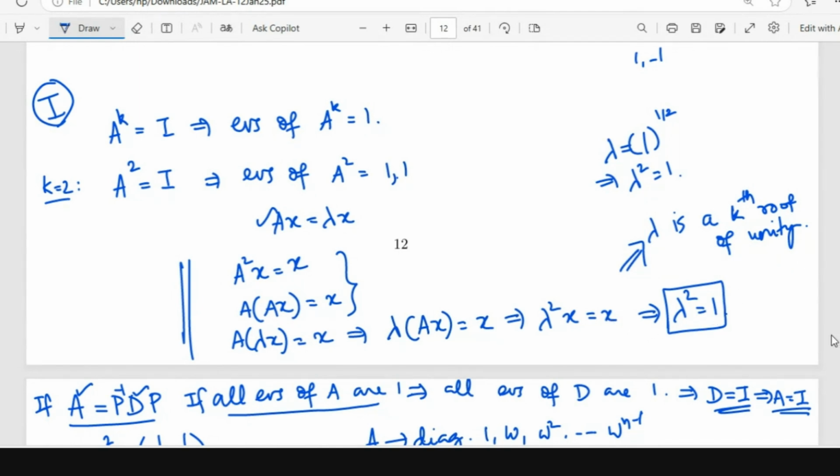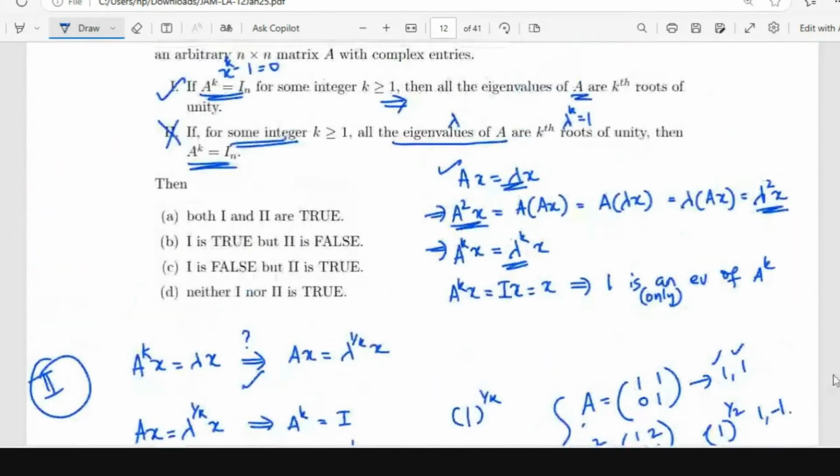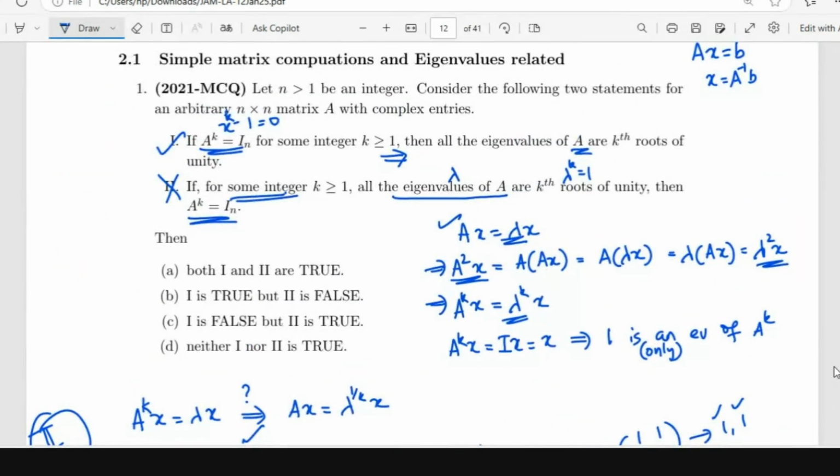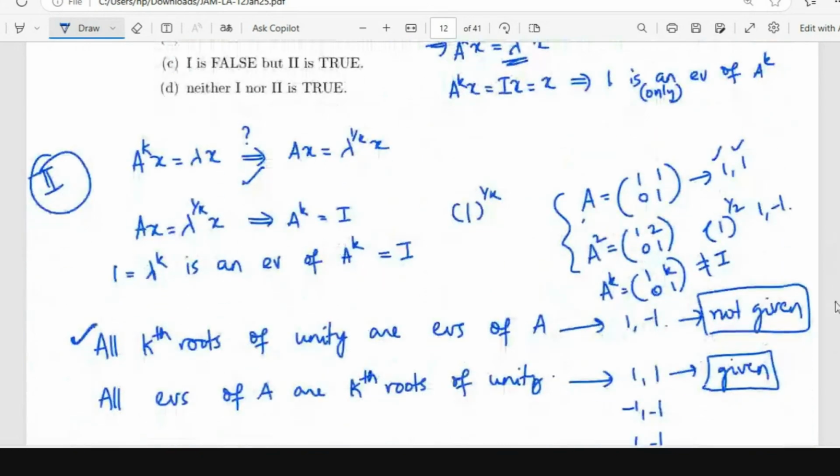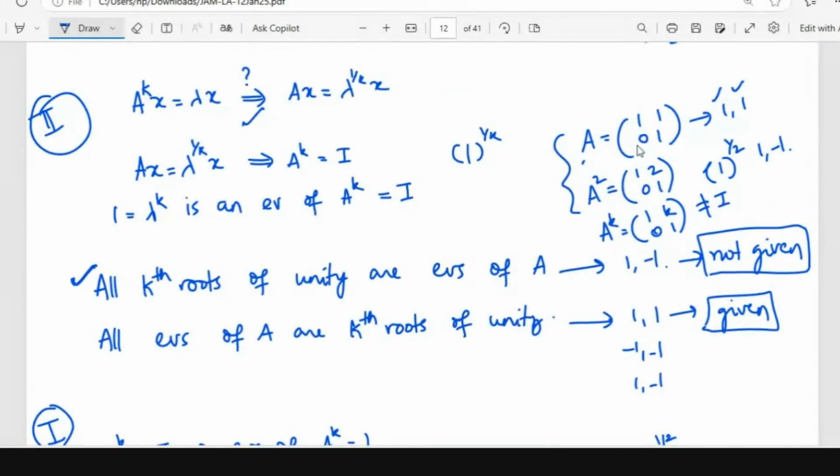Ma'am, can you explain the second one, please, again? Okay. For the second one: if for some integer k greater than or equal to 1, all the eigenvalues of A are kth roots of unity, then A power k is equal to the identity matrix. So they are saying that all the eigenvalues of A are kth roots of unity. If I take the matrix A equal to 1, 1, 0, 1, then its eigenvalues are 1 and 1, right? If I take k equal to 2, then these are the second roots of unity, right?